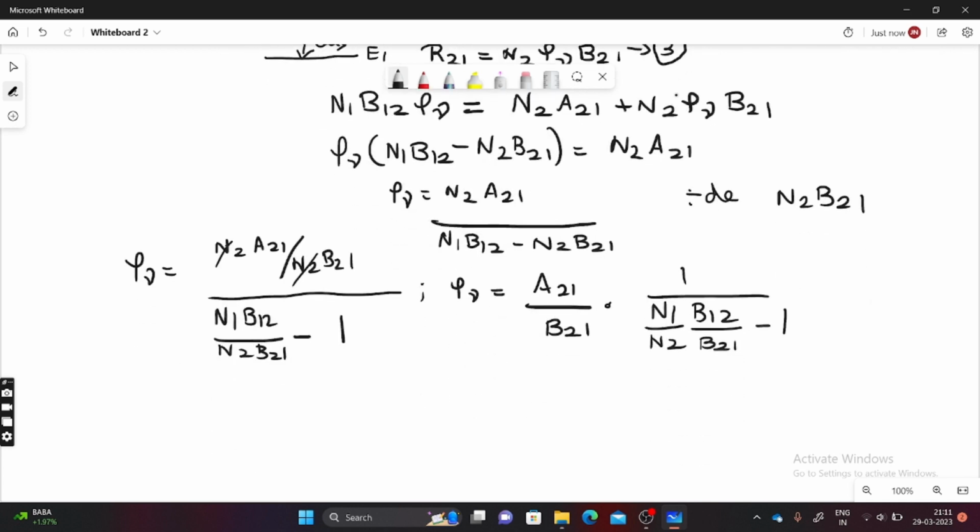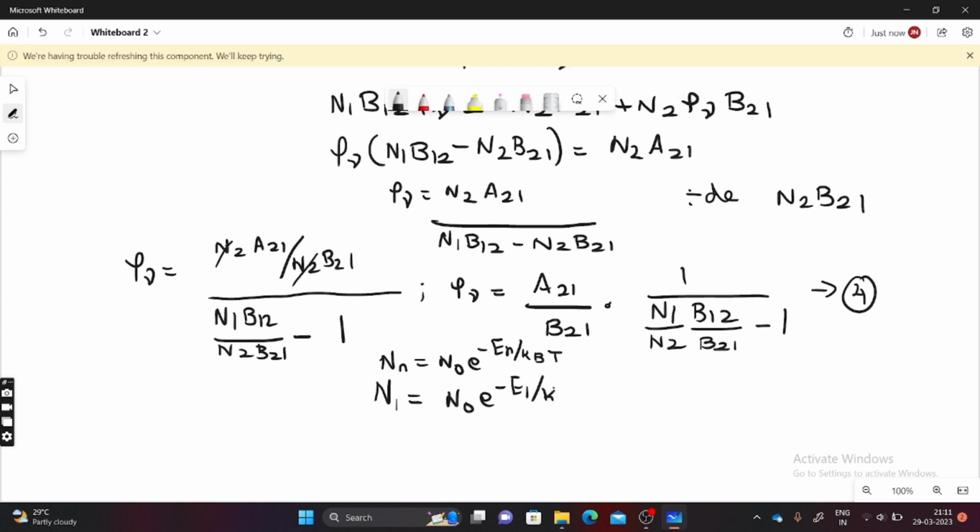Let us write this as equation number 4. Already we know the Maxwell-Boltzmann distribution law. Nn is equal to N0 e power minus En divided by kBT, where n is equal to 1, 2, 3, etc. If you take n as 1, N1 is equal to N0 e power minus E1 divided by kBT.